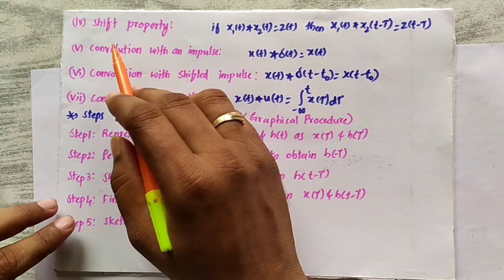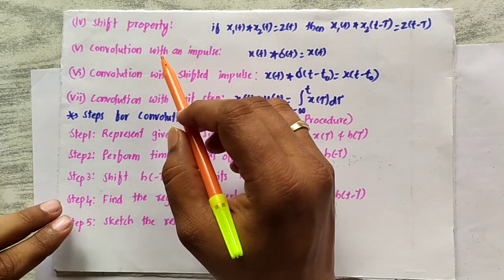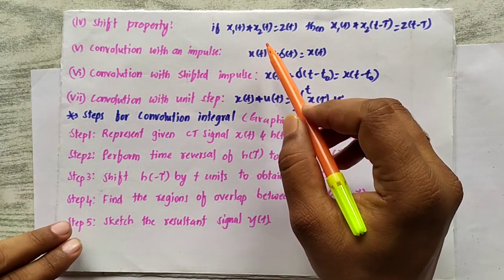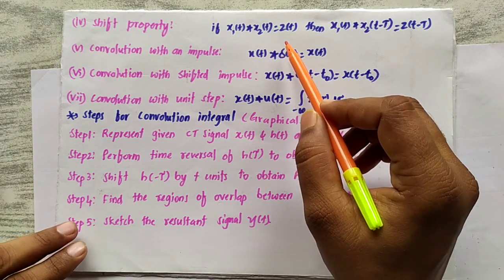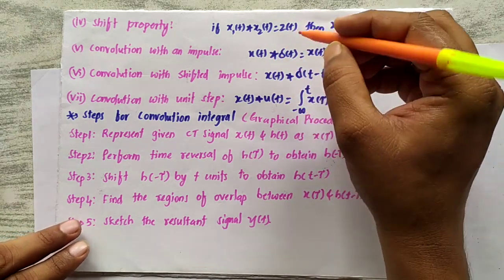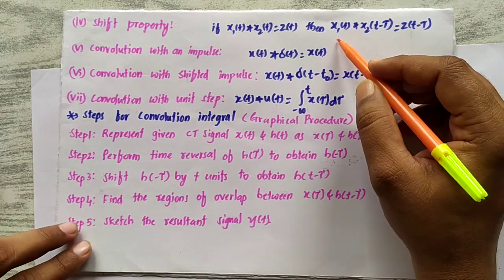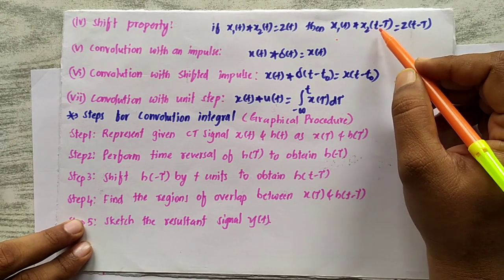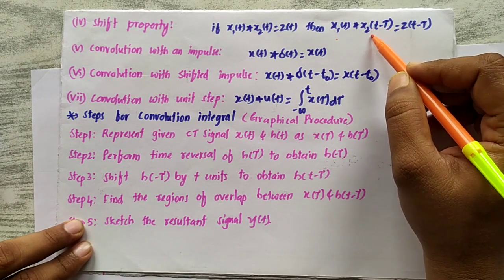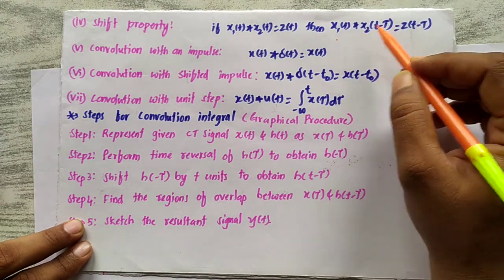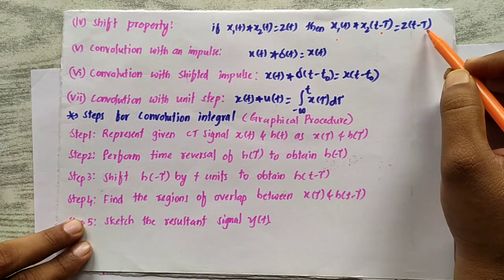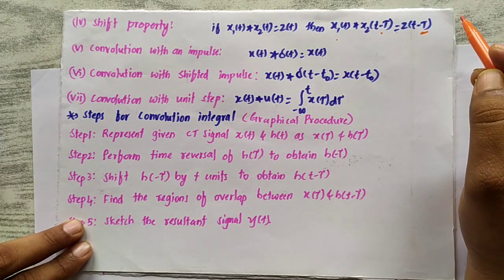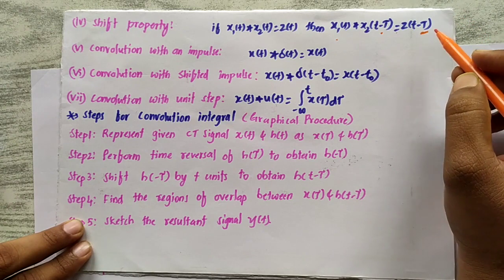Next is the shift property. It says that if the convolution of x1 of t and x2 of t, the two continuous time signals, is z of t, then the convolution between x1 of t and the shifted signal x2 of t minus tau, a tau unit shift in the signal, leads to z of t minus tau. The same amount of delay appears in the output. Please understand these things.